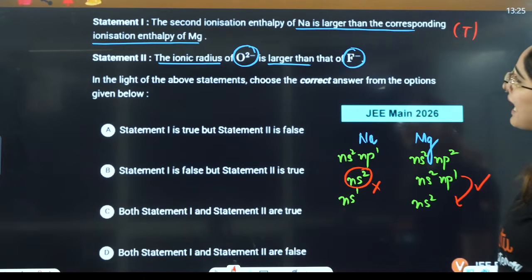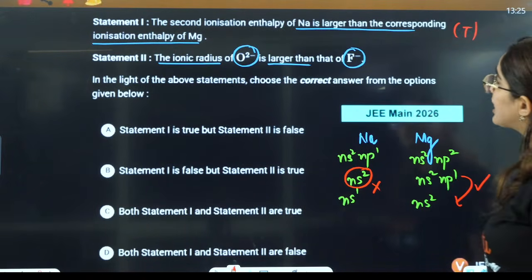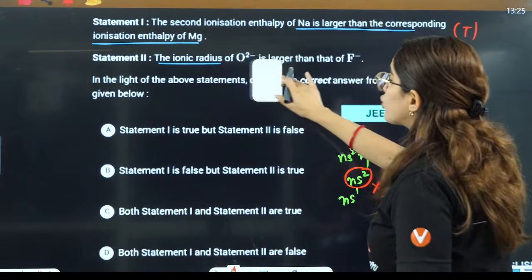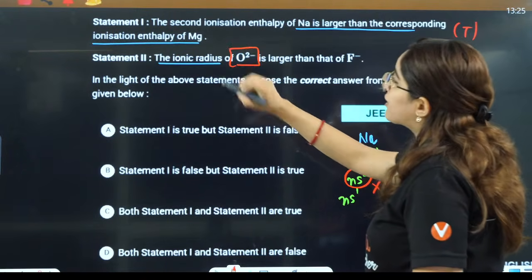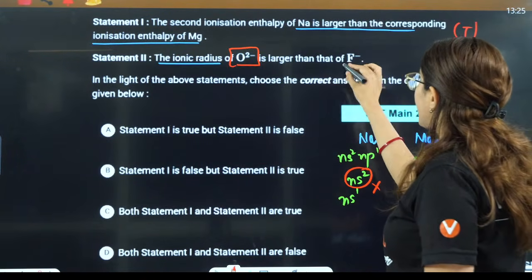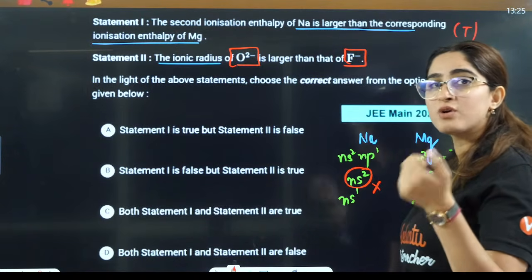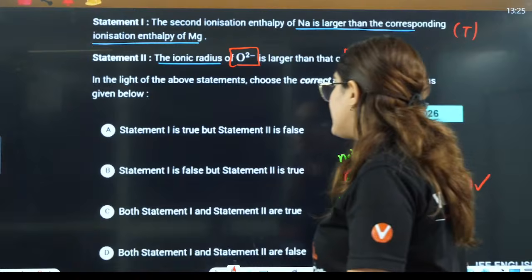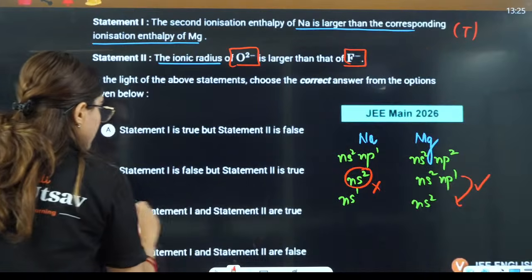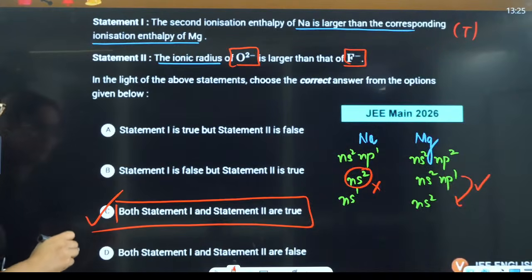The ionic radius of O2- is larger than that of F-. That is also true, because O2- has gained 2 electrons, while F- has gained only 1 electron. Moreover, oxygen has more size as compared to fluorine. So that is also true. So the answer will be both the statements are correct here.